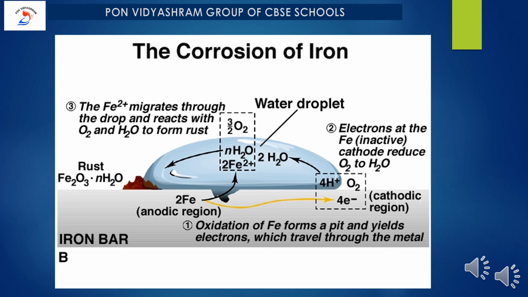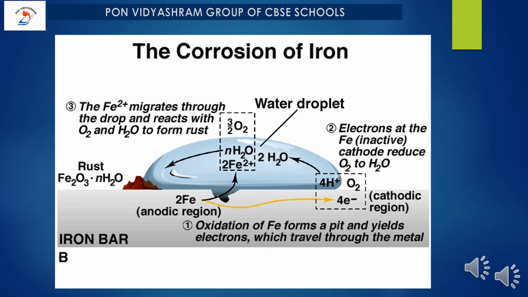Here the metal loses electrons and gets converted into Fe2+. The electrons lost move to the other side, where they combine with H+ ions. H+ ions are released either by water or H2CO3 present in the atmosphere. This can be considered the cathode portion.